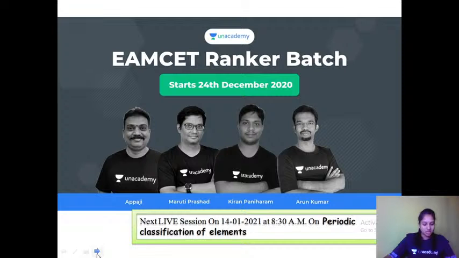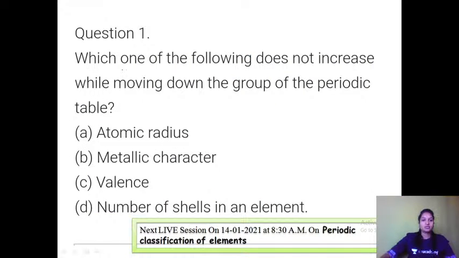So let us begin with the MCQs that we thought to take up in this particular class, right? This is question number 1. Which one of the following does not increase while moving down the group of a periodic table? So what it is asking is, which value will not increase as we go down the group. As you know, from top to bottom, atomic radius increases. They are asking which does not increase.